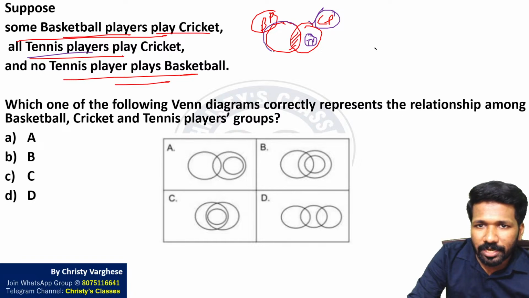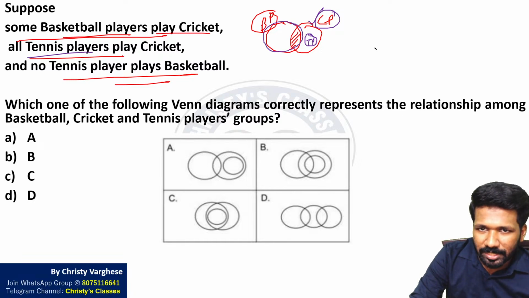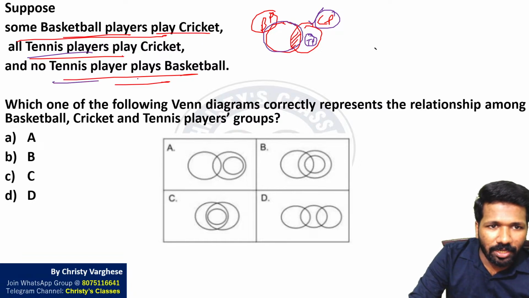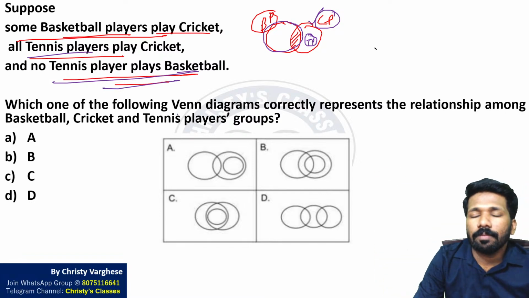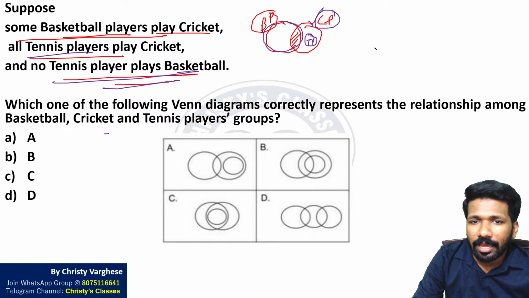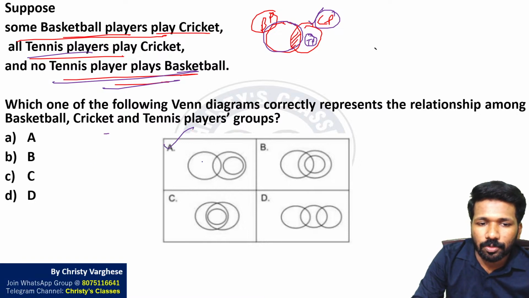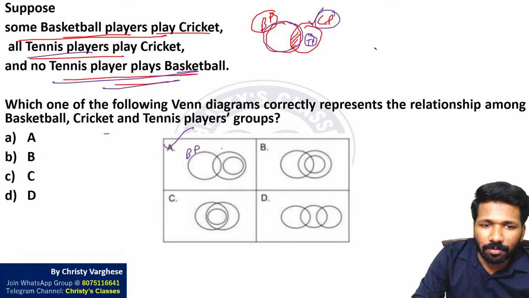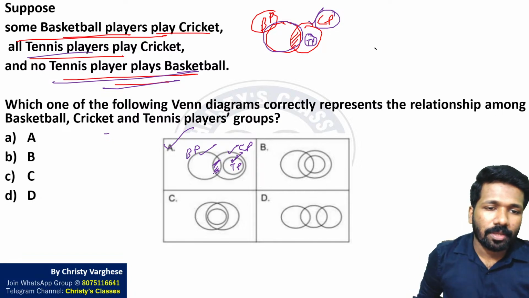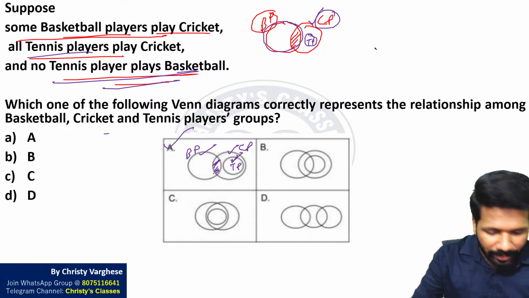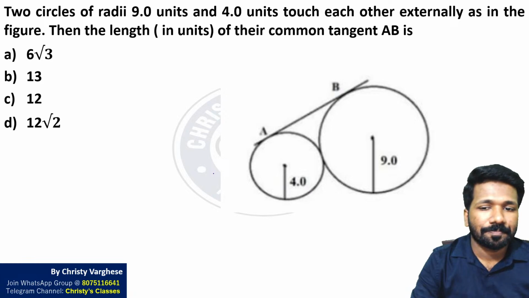But it should be outside the basketball player circle. क्योंकि no tennis player plays basketball means tennis player and basketball player disjoint होना चाहिए. And which option says so? Option A. This is basketball player, this is cricket player, and this is tennis player. All tennis players are cricket players, no tennis players are basketball players, and some basketball players are cricket players. सबको clear है ना? If there is any doubt, please mention.